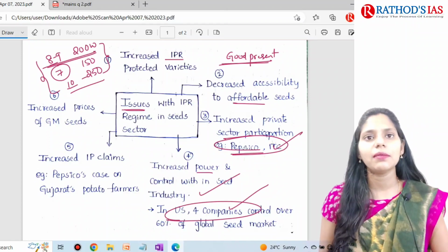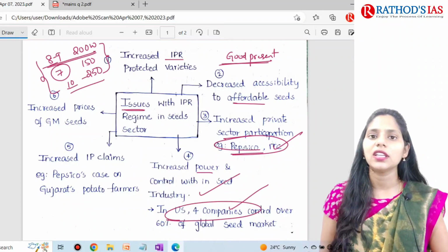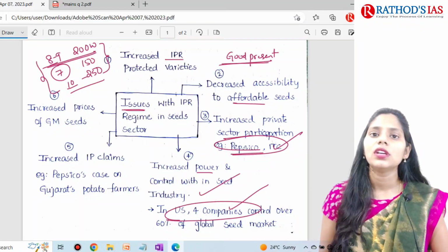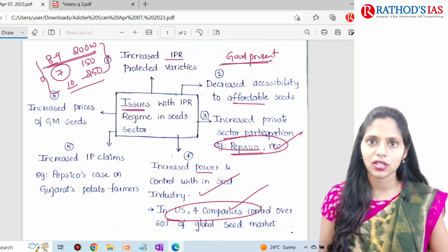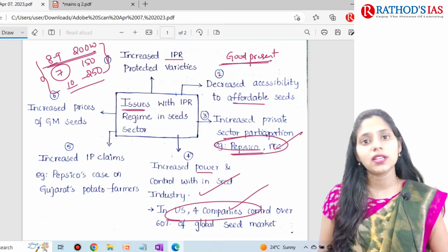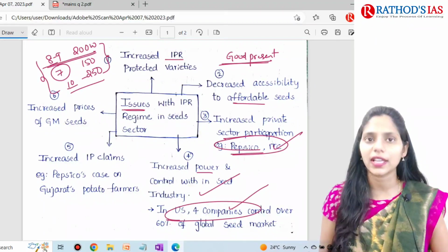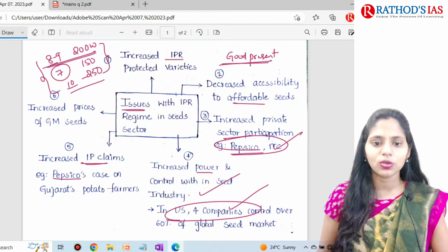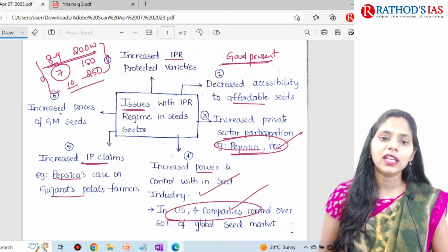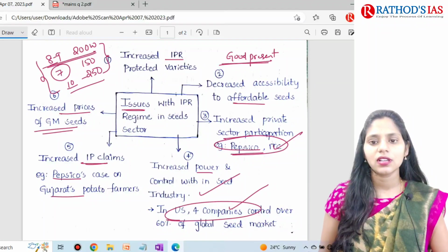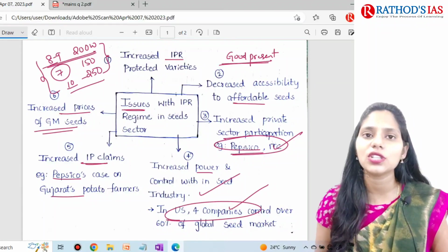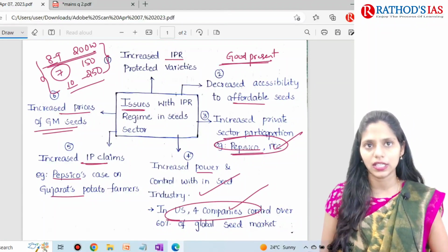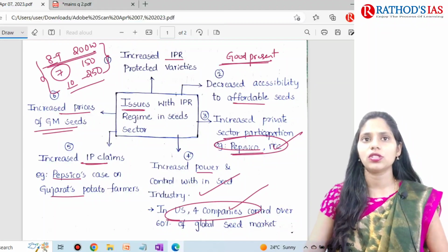If you are giving examples, an examiner will understand that yes, so and so student knows the concept, what is happening around, and you can get good marks if you are giving examples. And the next one is increased IP claims, for example the PepsiCo case in Gujarat, and increased price of GM seeds. Okay, so there will be increasing dependency of farmers on these seed industries. So these are some issues.